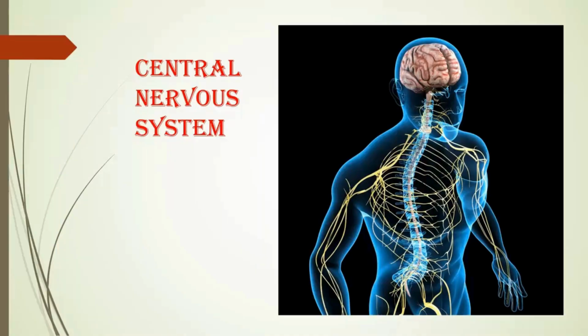So before that, we should know some details about the nervous system. In a human body, we have two types of nervous system, that is central nervous system and peripheral nervous system. So here we are focusing on the central nervous system.